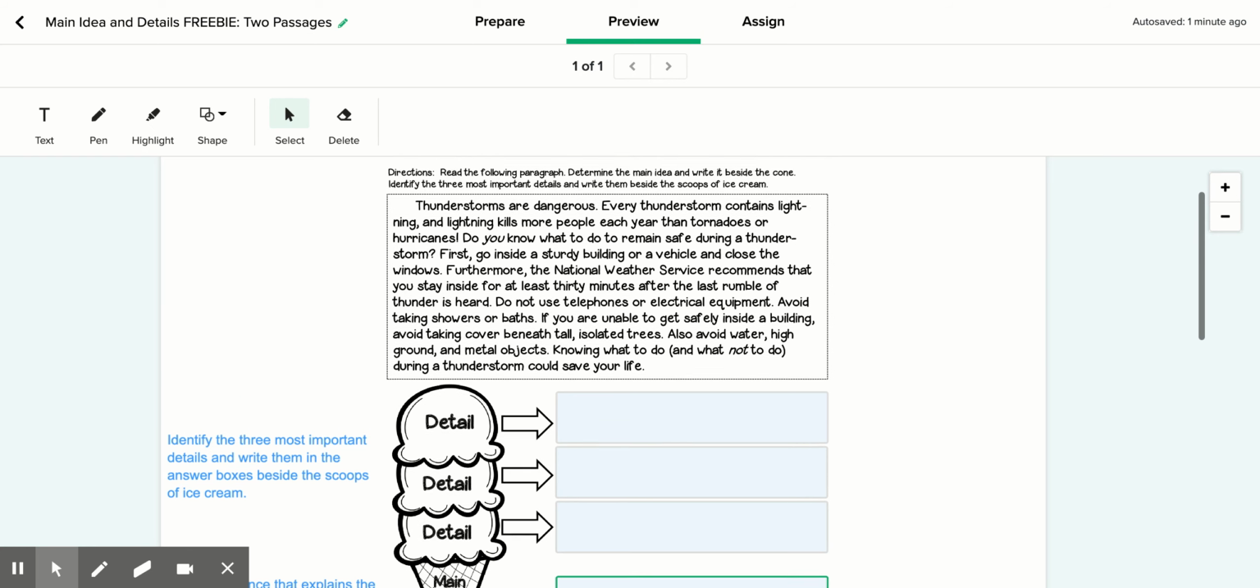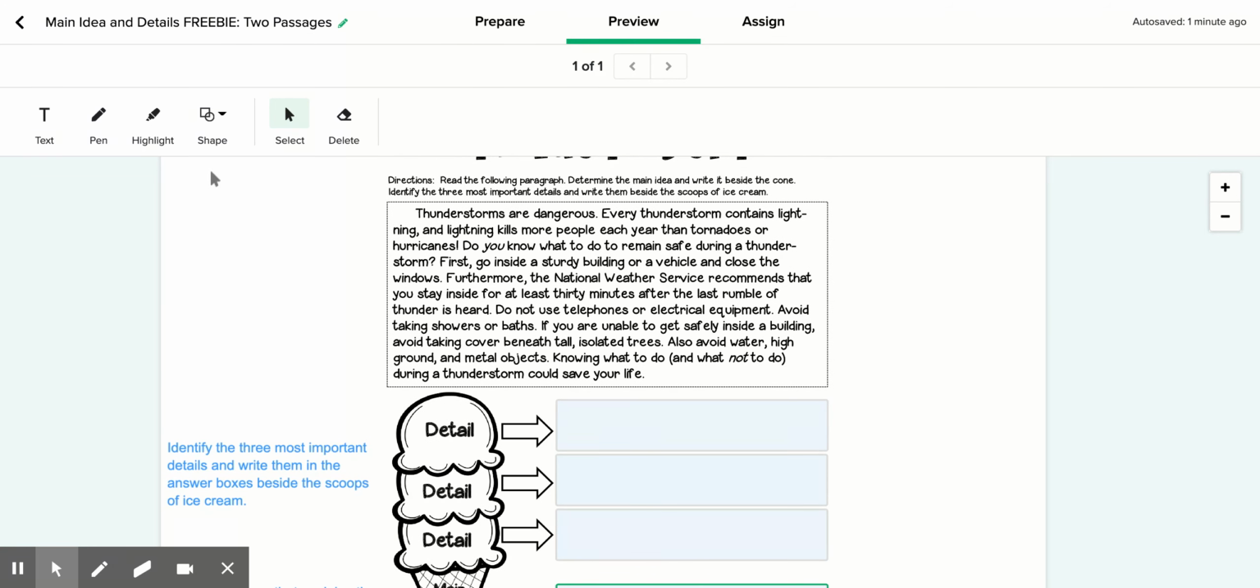So I would say that the main idea of this story could be, there are two things it could be. It could be that thunderstorms are dangerous. I'm going to highlight that because I think that might be a main idea. Second, I think, I don't think it's thunderstorms are dangerous. I think it's what to do during a thunderstorm. How about that?